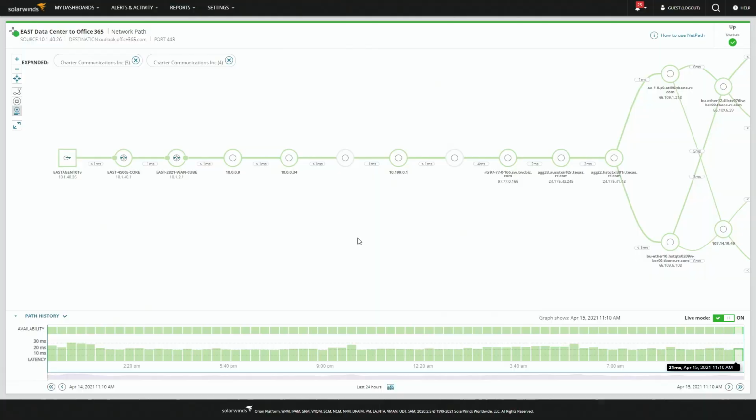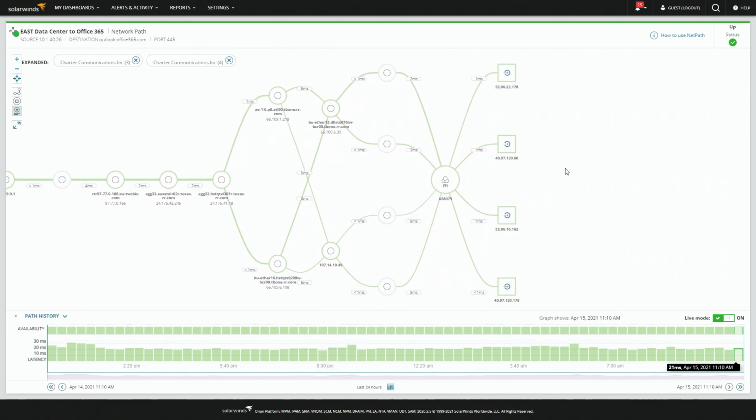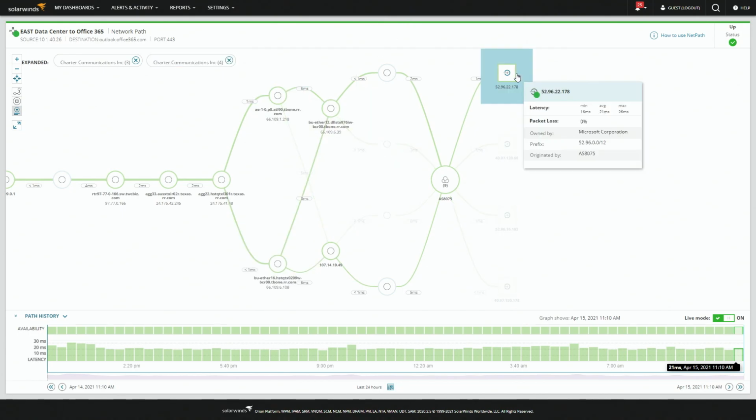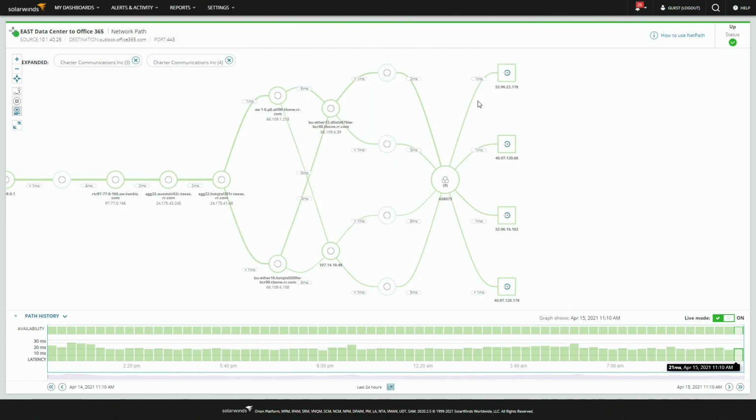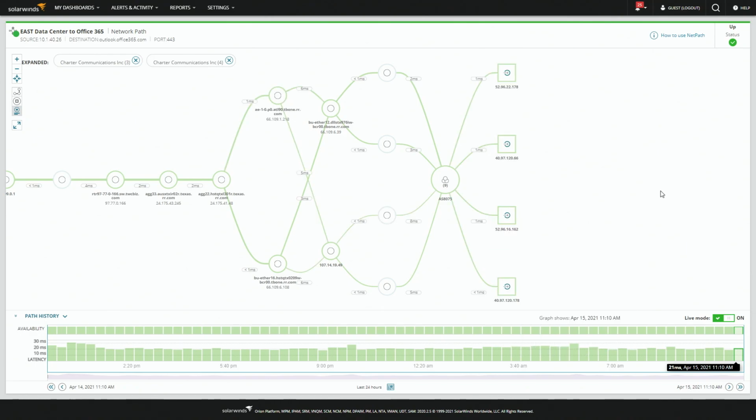Can you scroll over to the right? Of course. So that's another thing here. Like you said, this one is going to outlook.office365.com. You'll notice we're actually hitting 4 separate targets at the end. Now, they're a SaaS provider. We are hitting multiple servers or multiple pods of servers that are answering these requests. I don't know those 4 IP addresses or 5 or 10 that I'm hitting. All we put in was the DNS name. So it's the NetPath itself that's figuring out that information based on the responses it gets back. Yeah, and this is where you see the scale thing happen.